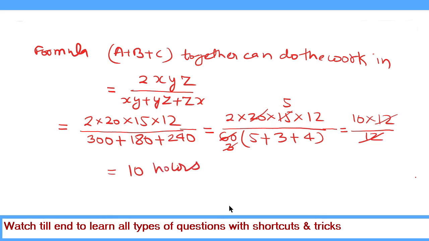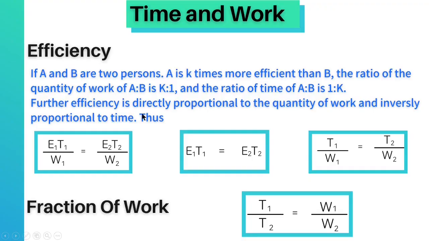This we had already found by our normal method, and now we have done it by the formula method, and both are the same, equal to 10 hours. Or for finding the time if they work alone, it is the same as we have solved earlier. In questions of time and work, if the efficiency of two persons is given and we have to solve the questions, then we can do it like this.